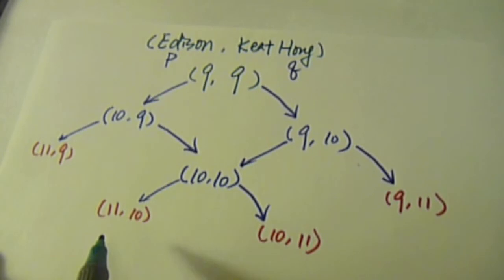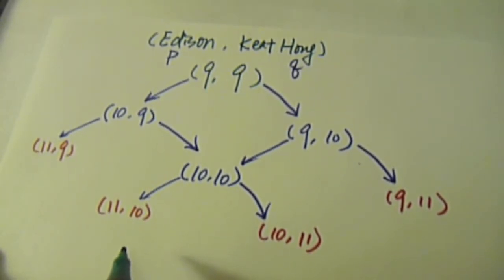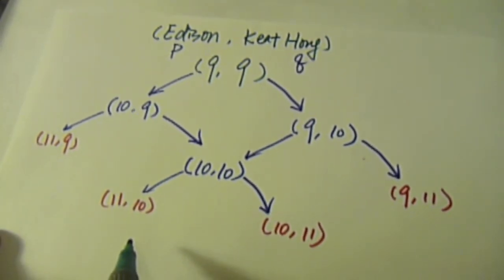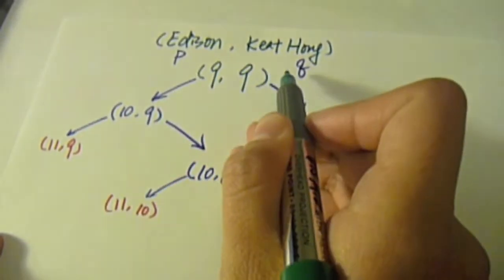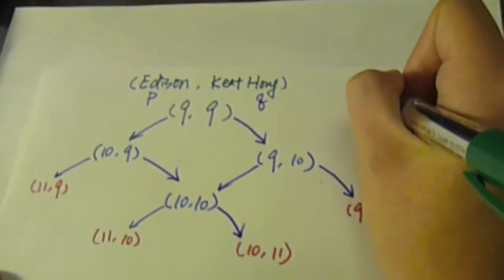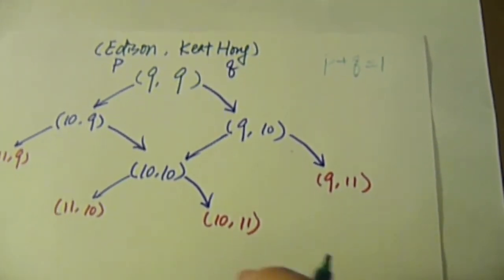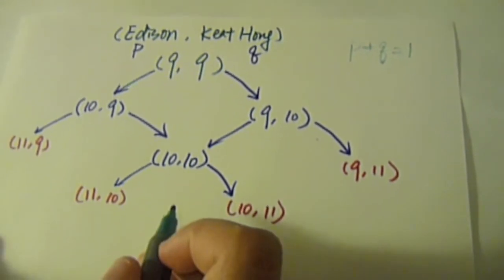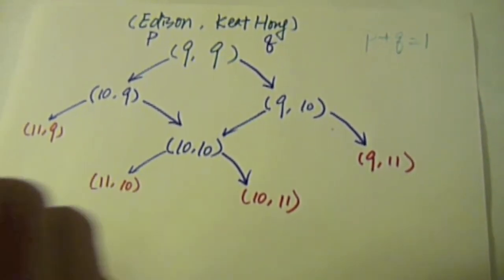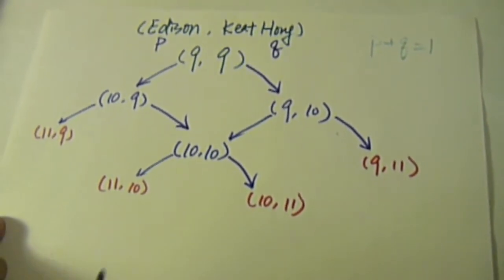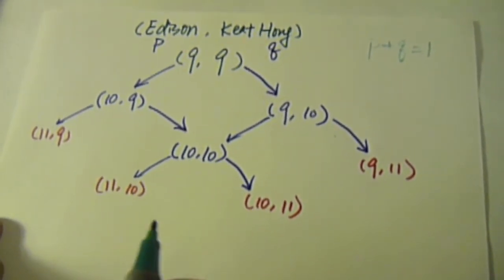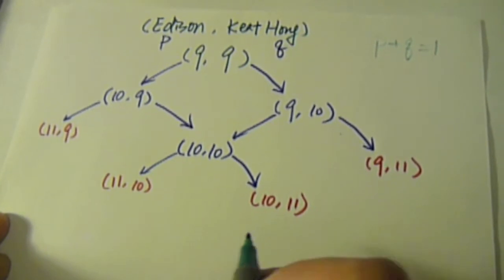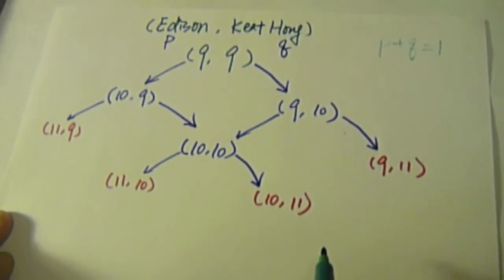Assume that each point is scored independent of the previous result. The probability of Edison scoring is P, and for Keat Hong is Q. P plus Q equals 1. This is the primary assumption of a Markov chain. Since Edison and Keat Hong are well-trained Ping Pong masters, their performance is independent of how much they have already scored. Otherwise, we cannot call it a Markov chain.